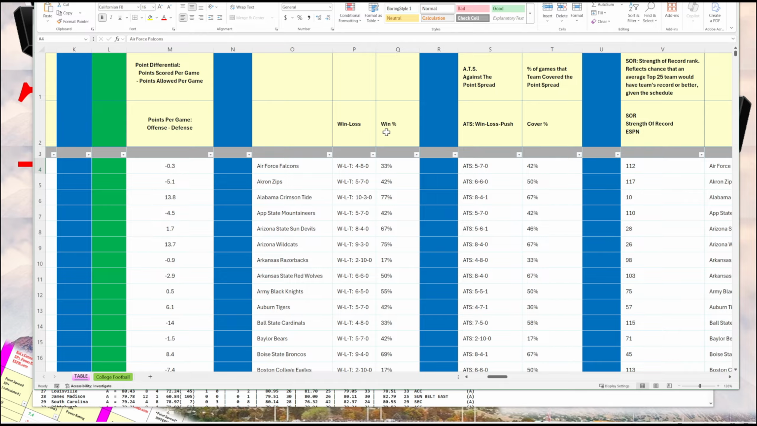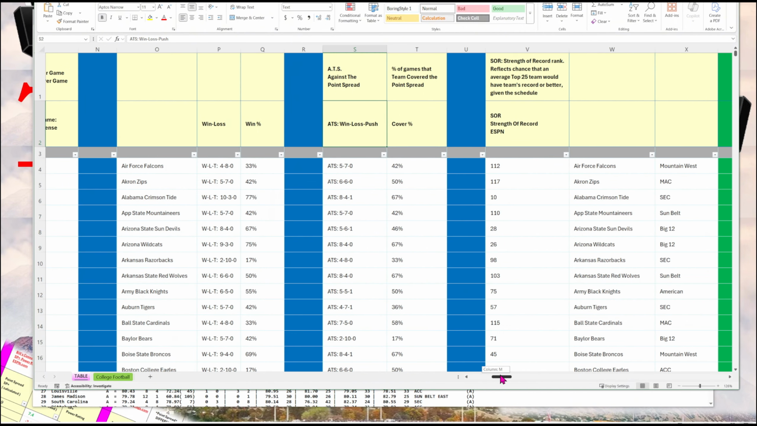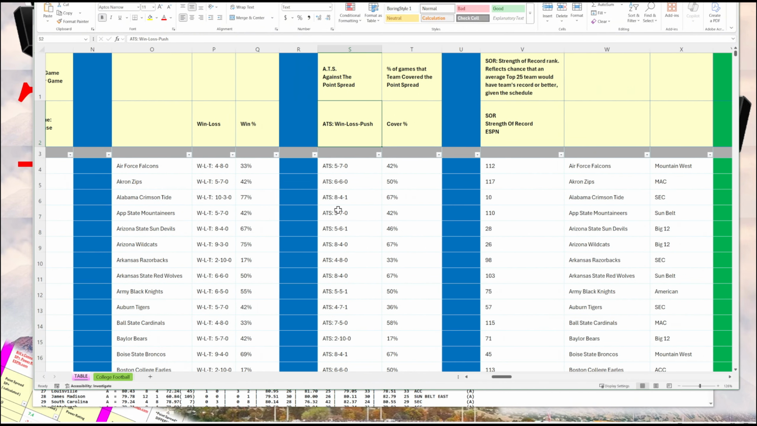Next, I include win-loss and win percentage. ATS here is the number of times that a team covers the point spread. So looking at Air Force, the first team, they played 12 games. They covered 5 times, they didn't cover 7 times, and that third 0 is a push. And you can actually sort by the